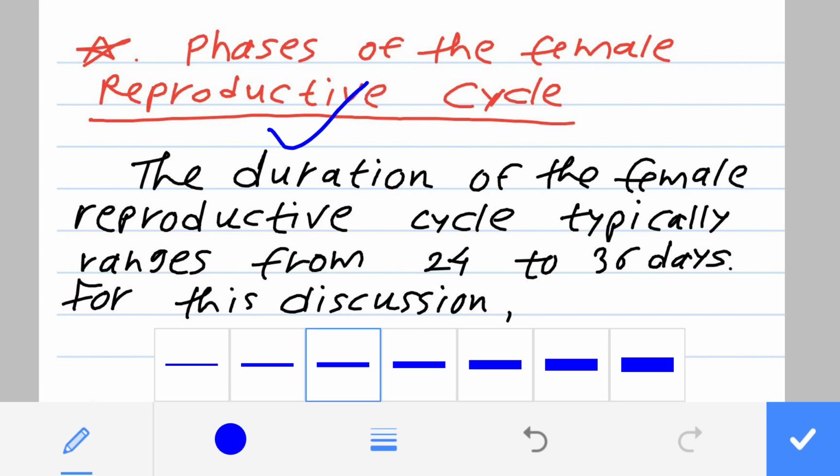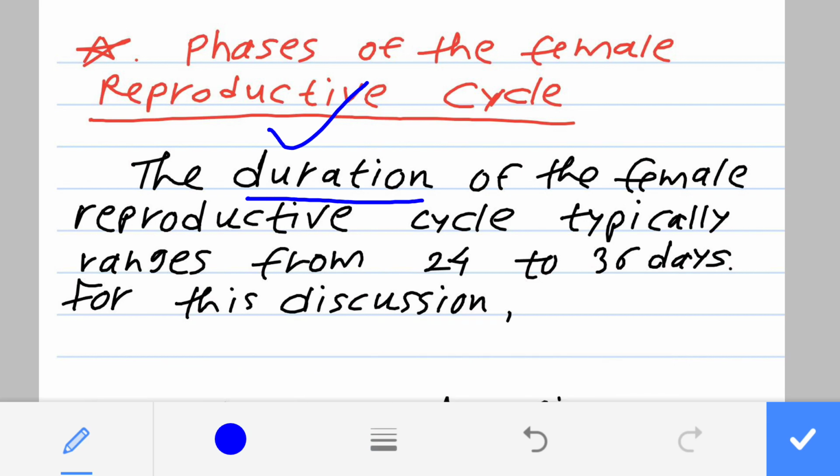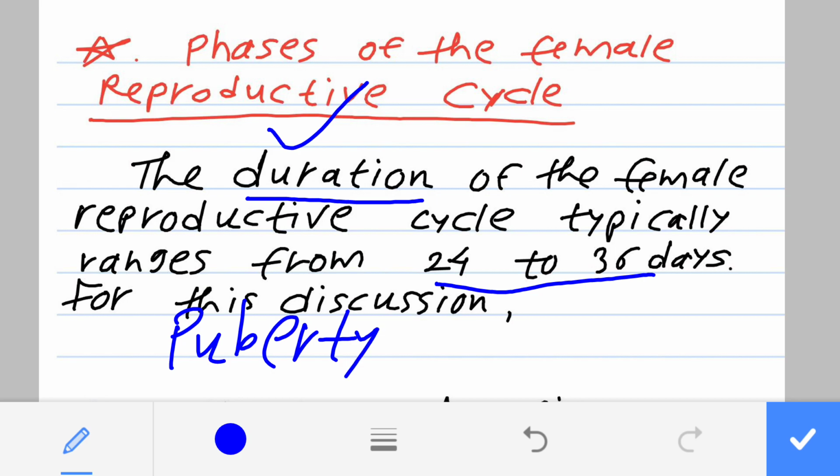Now, the duration of the menstrual cycle is 24 to 36 days. We need to understand this duration, 24 to 36 days. When we talk about a woman's reproductive life, the reproductive life begins at puberty and ends at menopause.